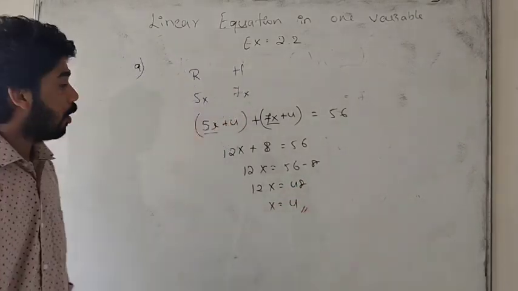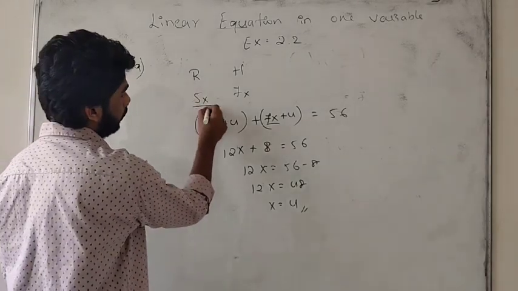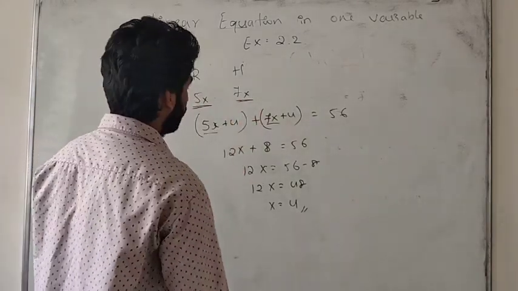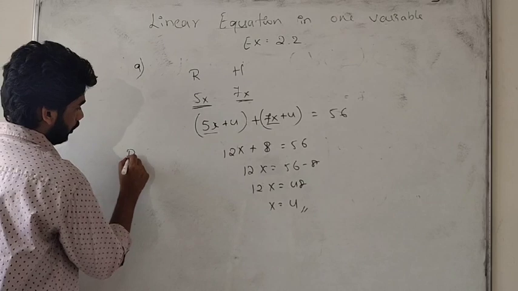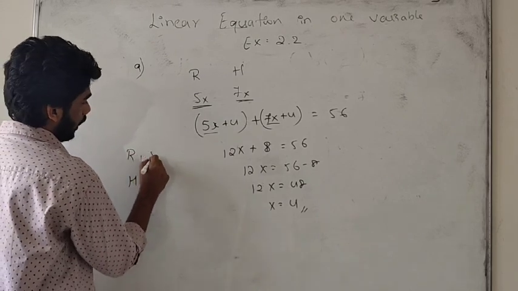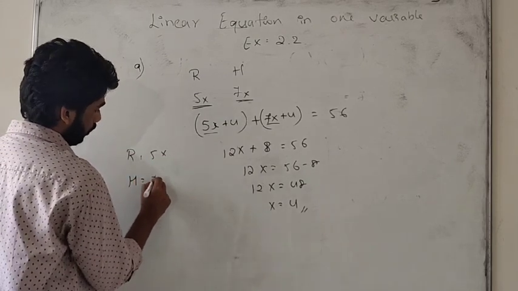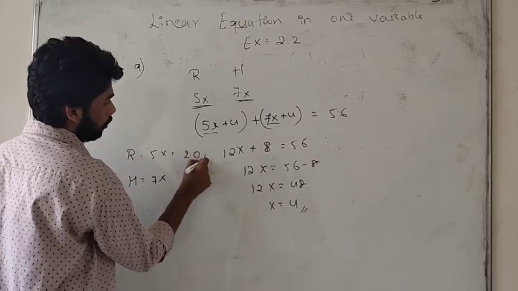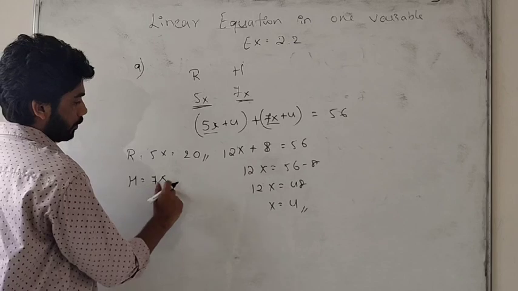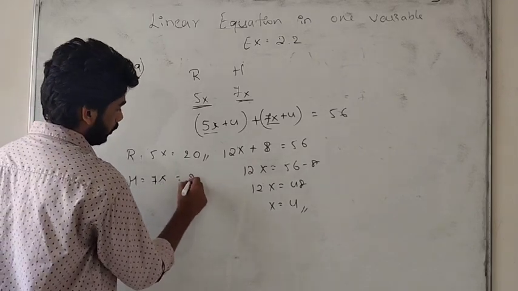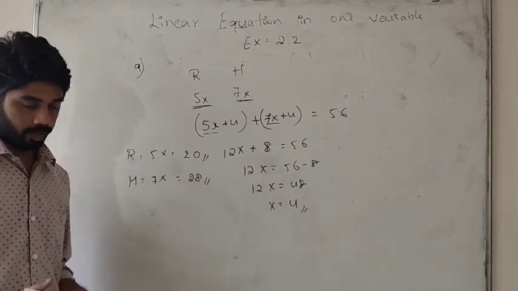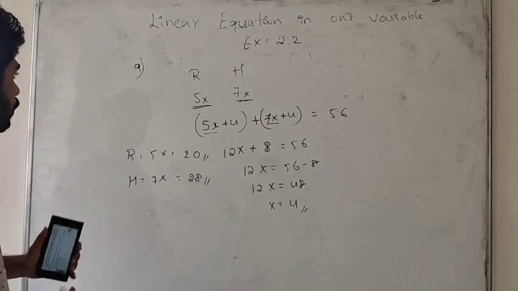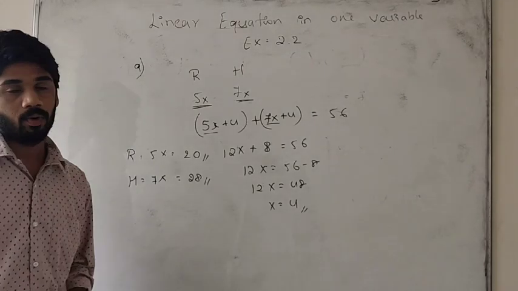Now what are the present ages? Rahul we have as 5x, Arun is 7x. So 5 times 4 is 20. Rahul's present age is 20. Arun's present age is 7 times 4, which is 28. This is the required answer. Okay students, note it down. I will go to the next problem.